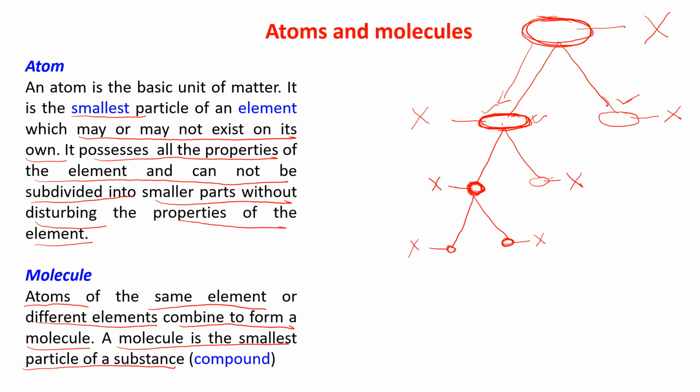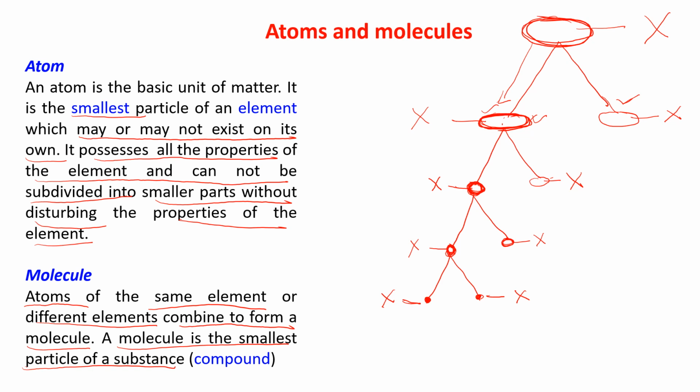Now again I am dividing this part into two, and I am getting two very, very small parts. Suppose this one and this one. Now I am getting these from this one, so naturally this is also having all the properties of X, and this is also having all the properties of X. Okay. Now I want to divide this one.